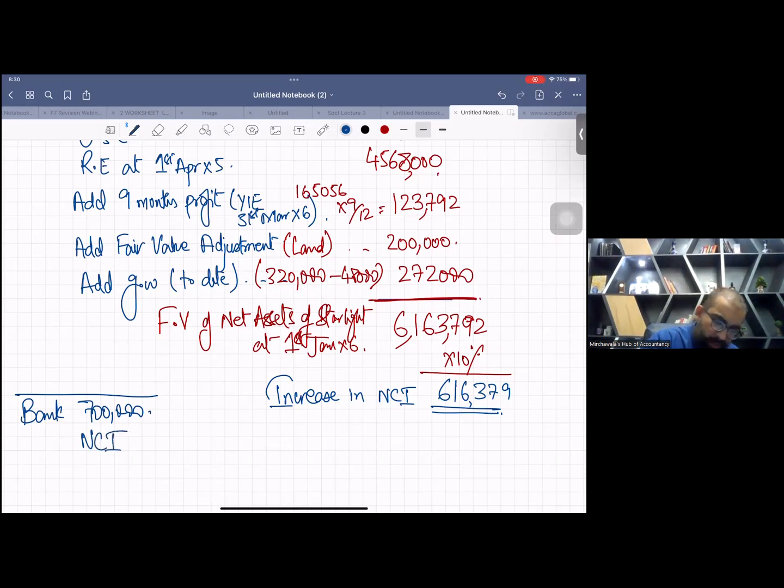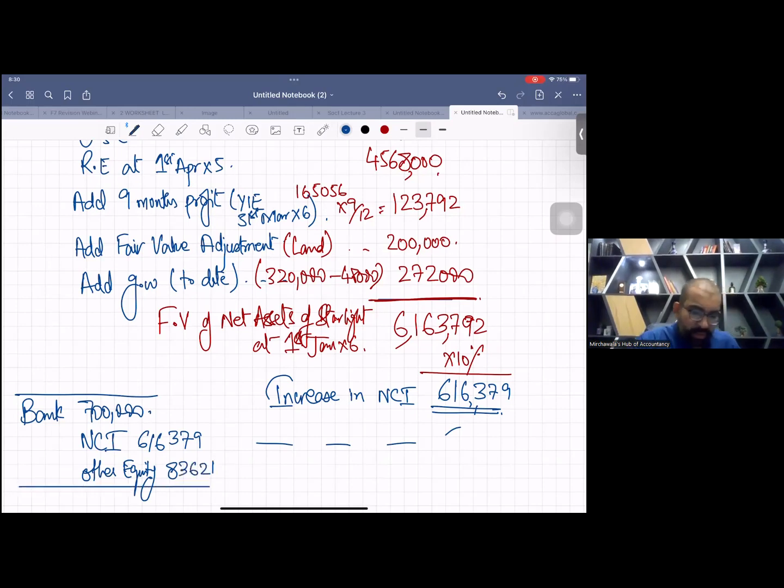So NCI will be credited by 616,379, and the remaining will go in other equity. It's 83,621. Right? This is the entry.